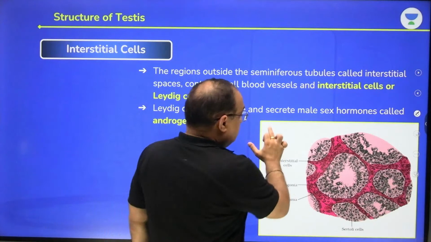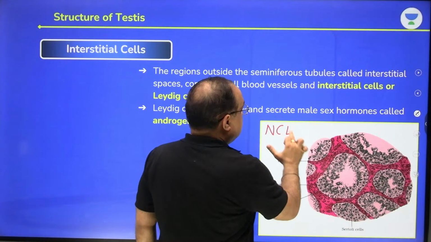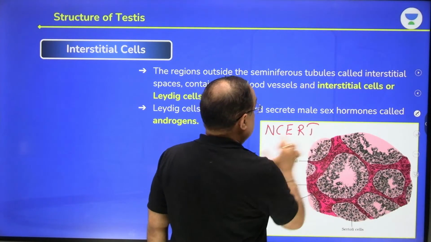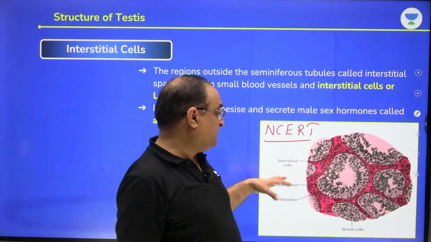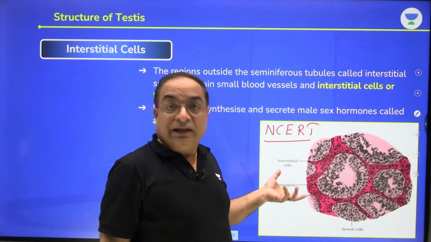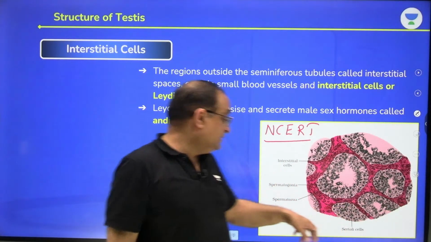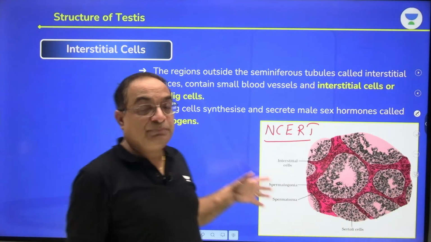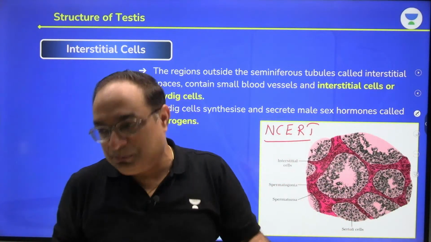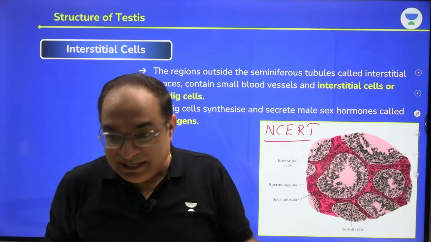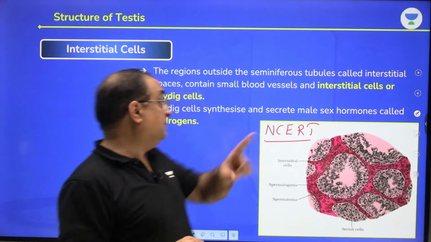This diagram has been taken from NCERT, but of course we cannot ignore it. Examiner can give you this diagram and expect you to know the labeling. Which is Sertoli cell, which is spermatogonia, which are the sperms, though everything appears blurred and hazy. That is how the diagram has been presented in NCERT, but labeling is important.